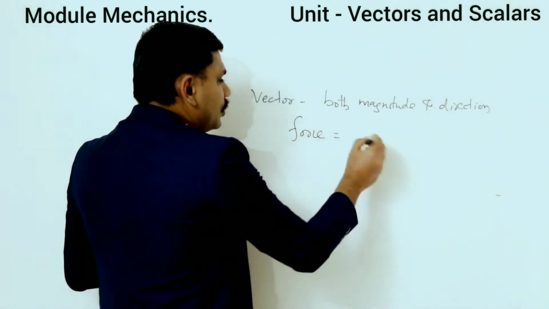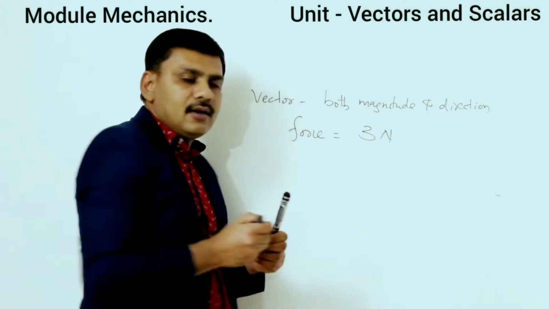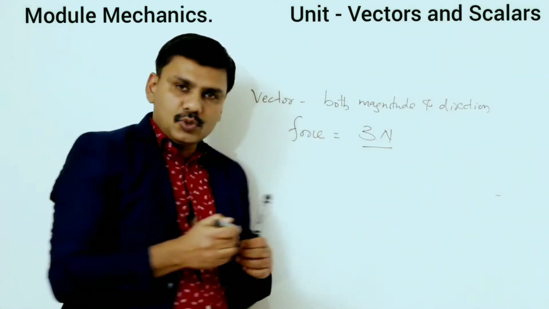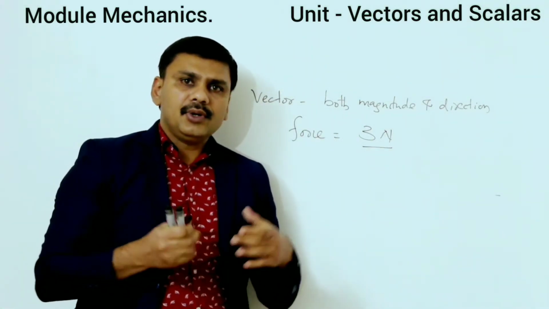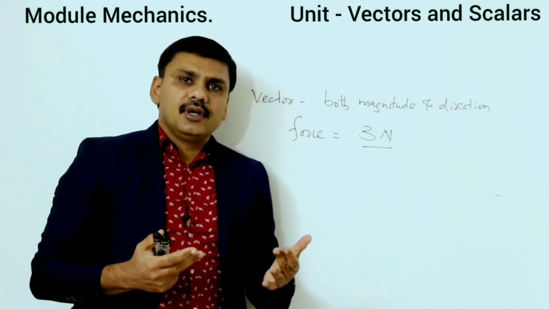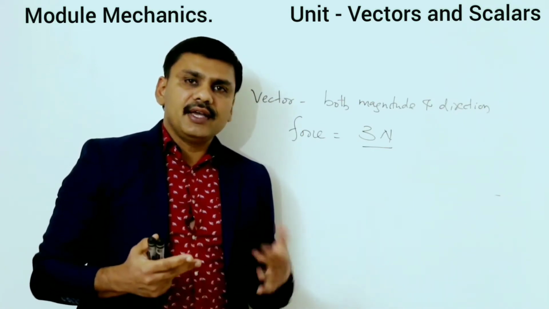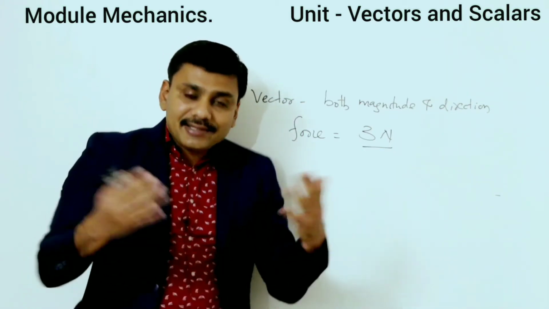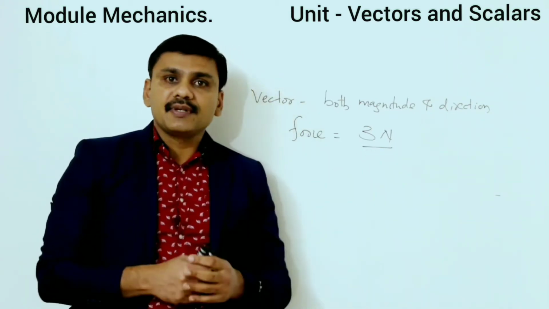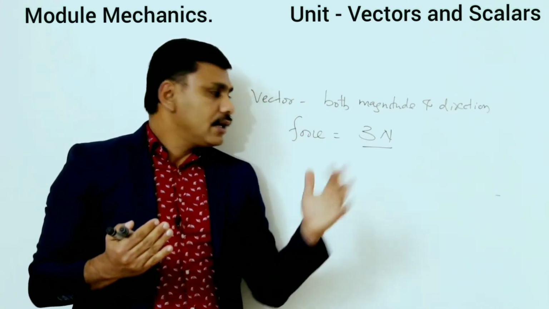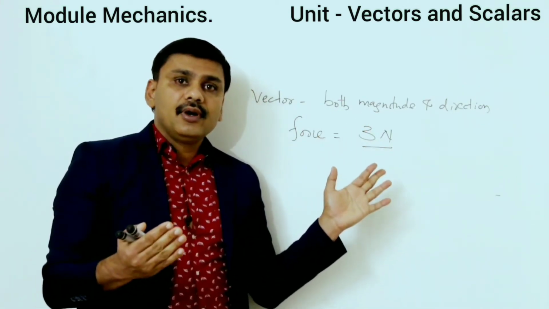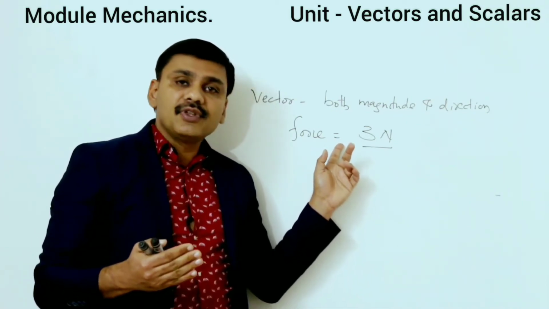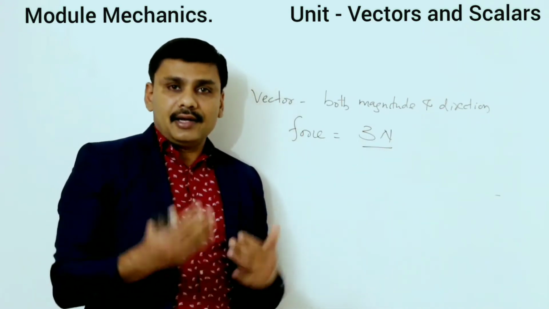Force equal to 3 Newton. 3 Newton is its magnitude. But in order to get a complete idea of the force, you must specify its direction. To which direction is the force of 3 Newton applied? We are not expressing it. So in order to get the correct meaning of the force, you need the direction.